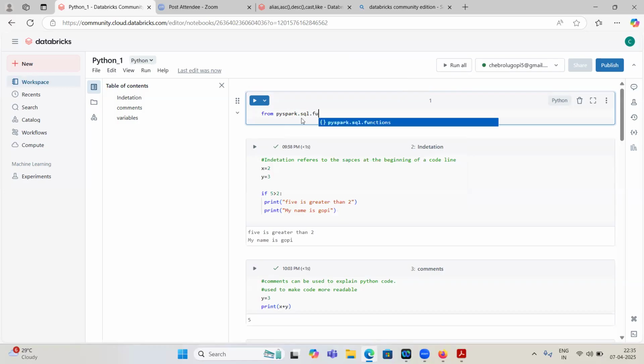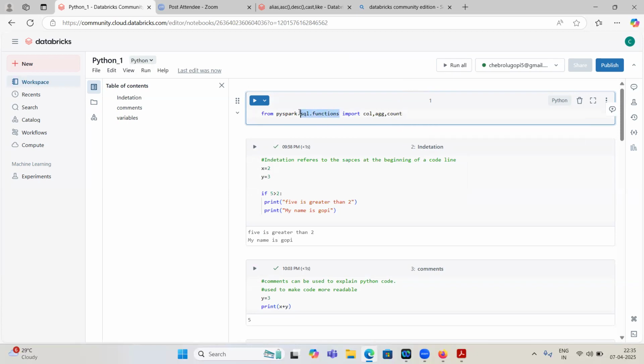You don't know what PySpark is, and you don't know what SQL is yet, so that's why I'm not covering it. We have this library, and from this library we can import all of this. You can import the column function, some aggregation functions, and a count function like this.